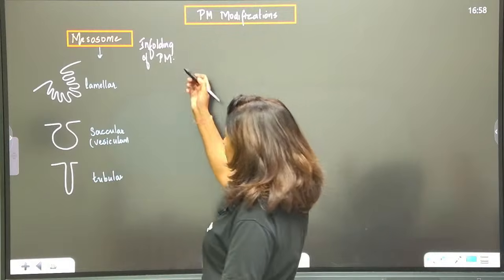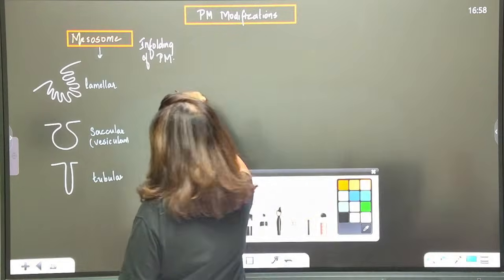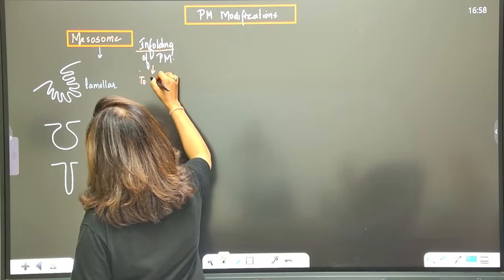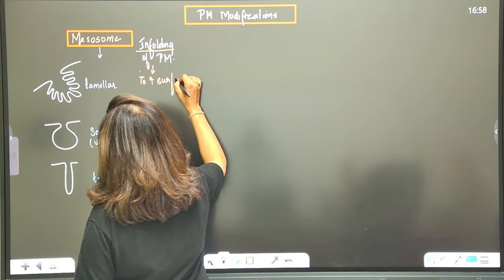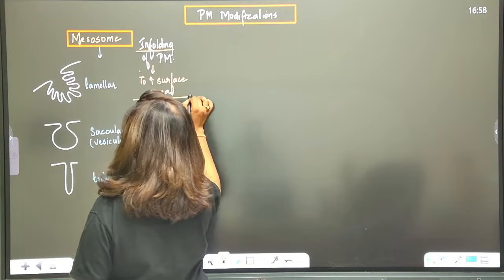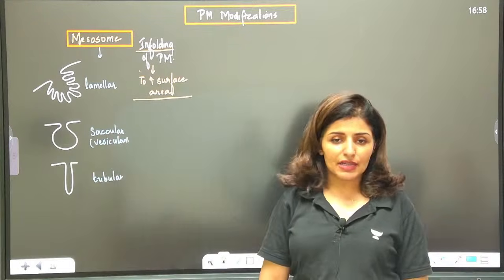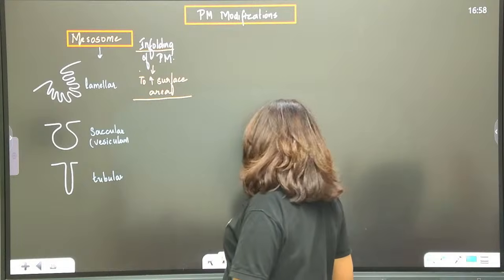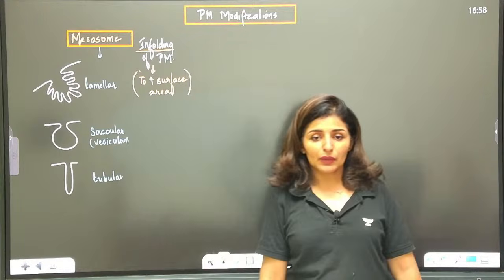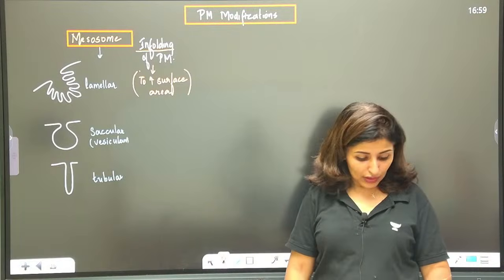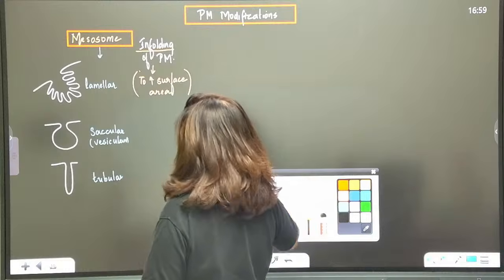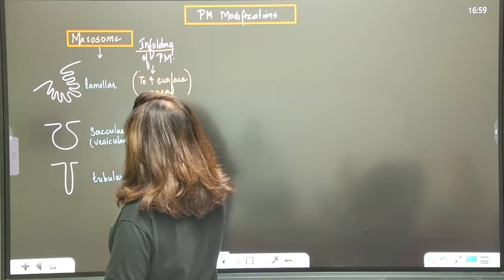Anyhow, it is increasing the surface area. So what is the function of infolding? Infolding is meant to increase the surface area. Is that clear? Please tell me these points are clear to everyone. Anyone with any doubt here? Noted? Now, what are the different functions? That is very, very important. So, what are the functions of mesosome?